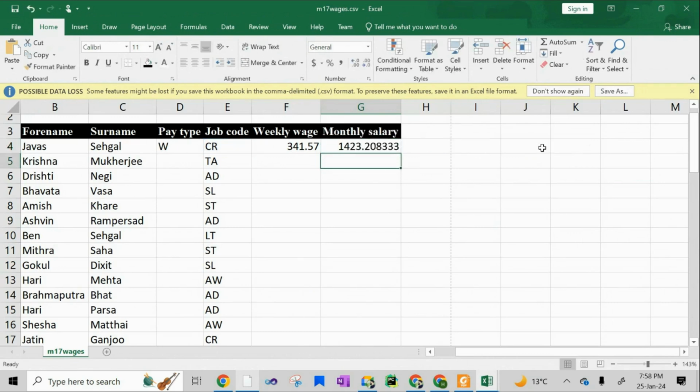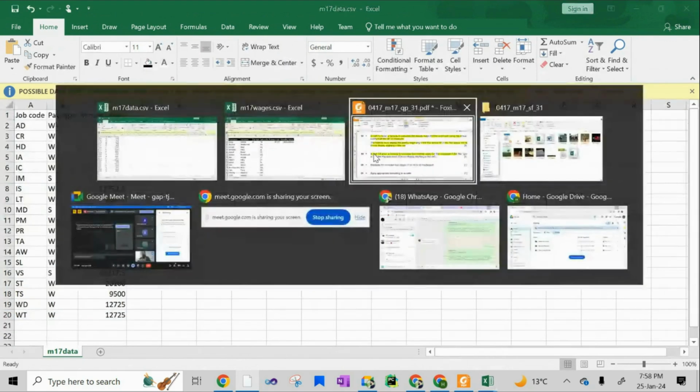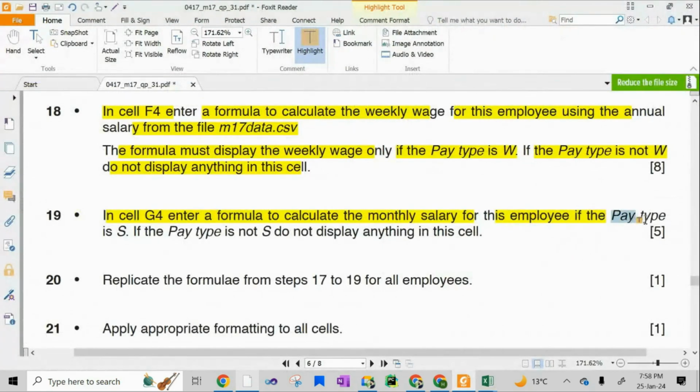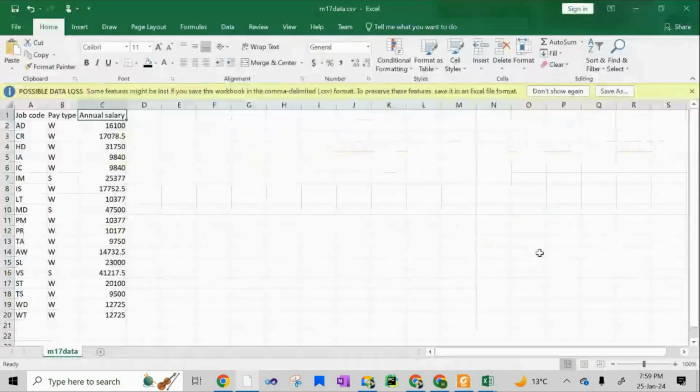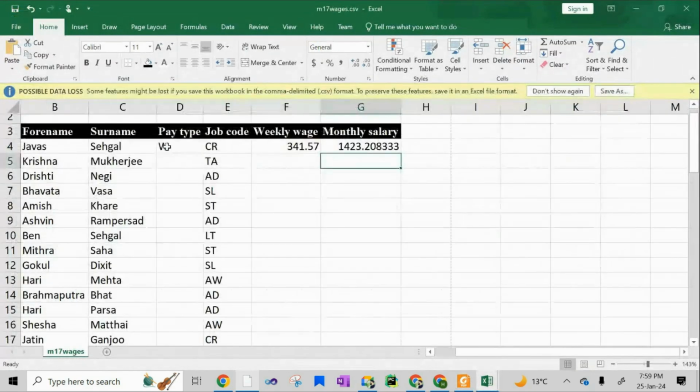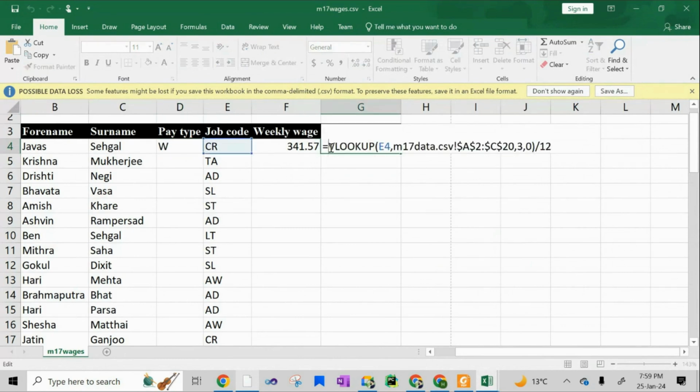Is this fine? ये monthly salary मिल गई. फिर आगे कहता है कि if the pay type is S. If the pay type is not S, do not display anything in the cell. कि अगर क्या कहता है कि जी pay type में क्या आ रहा हो? S आ रहा हो. So I'm going to re-edit it. I'm going to put if this cell here contains S, then display what? The monthly salary. Else, that is, do not display anything in the cell.